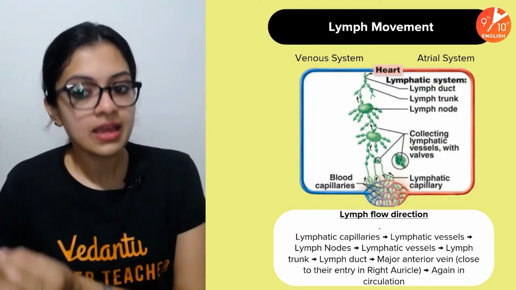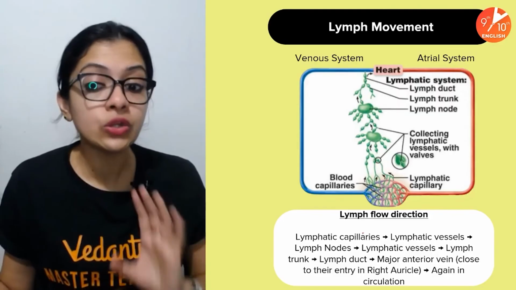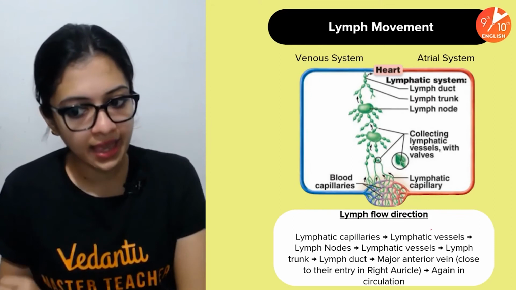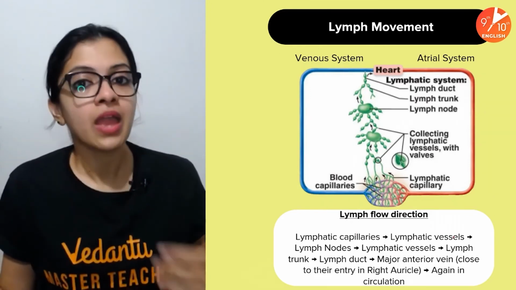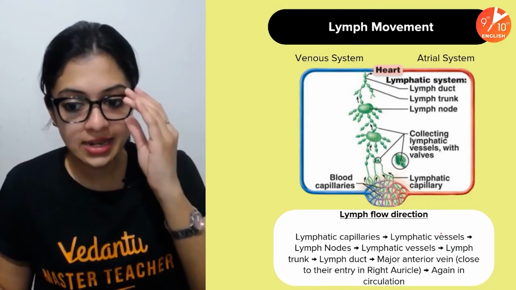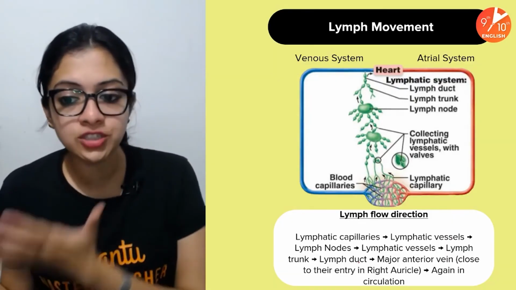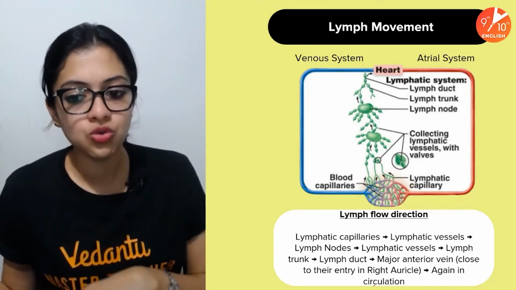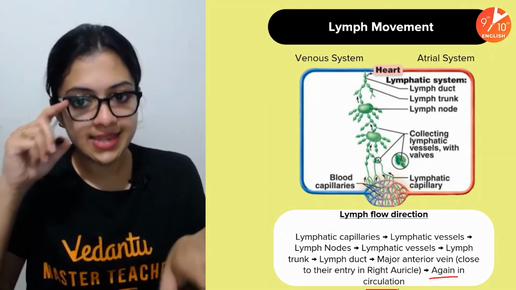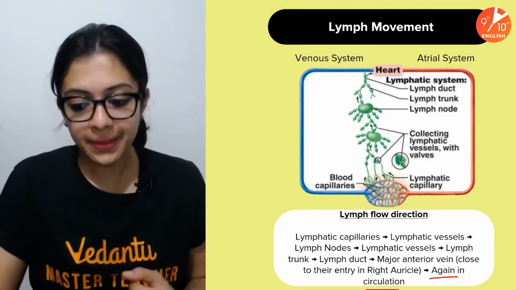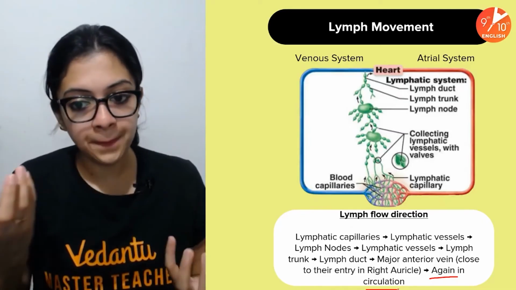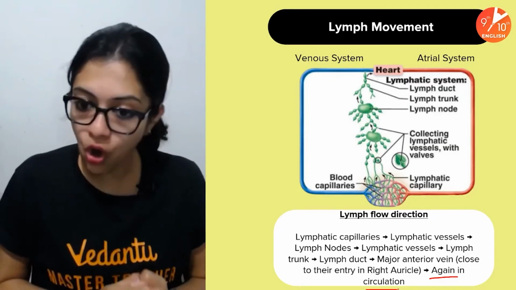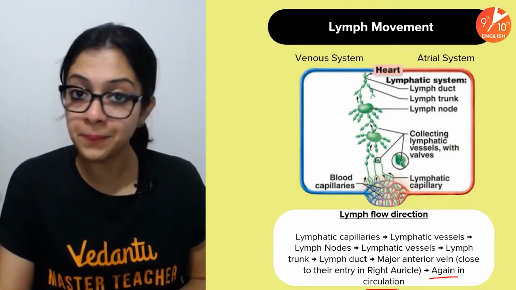The lymphatic capillaries, lymphatic vessels, and then the lymphatic nodes where a lot of filtration job happens. Okay, and then lymphatic vessels again form the lymphatic trunk, then the lymph duct, again a huge lymph duct, and joins back into the major anterior vein, which is very, very close to its entry in the right auricle, and enters back into regular circulation. This is how lymph movement occurs. Basically, it helps in removing a lot of infectious substances which may otherwise have gone as part of your regular blood circulation.